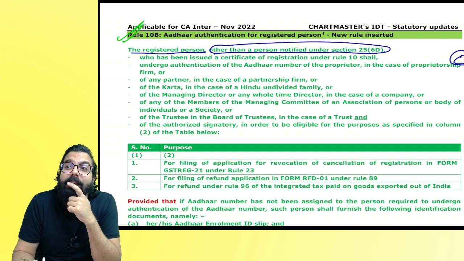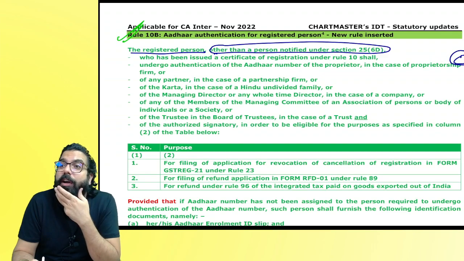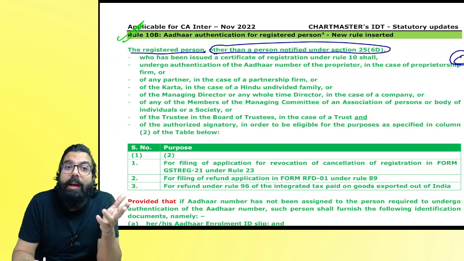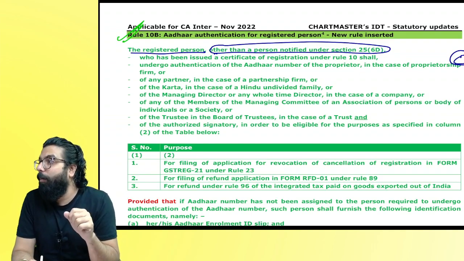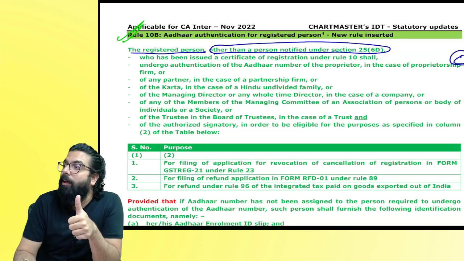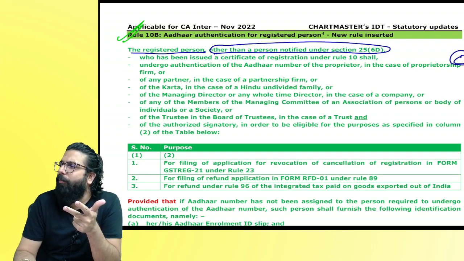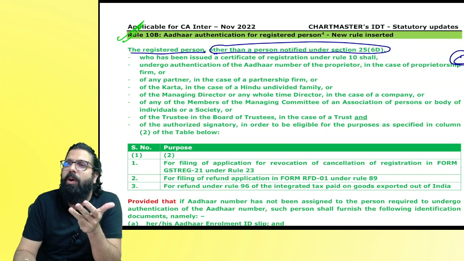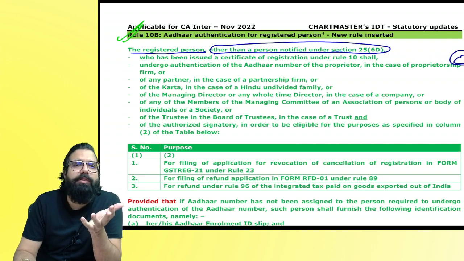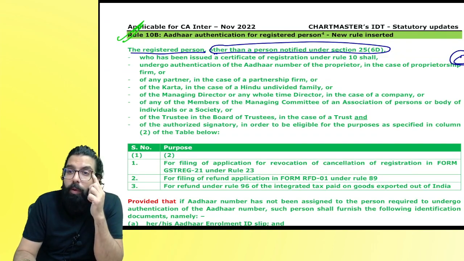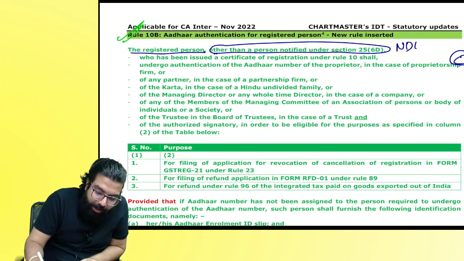Non-Indian citizen, Department of Central Government, State Government, Local Authority, Public Sector Undertaking, Statutory Body, UIN holder, all these people. New Delhi PSU. You remember? What was it? N for non-Indian citizen. D for Department of Central Government, State Government. L for local authority. P for public sector undertaking. S for statutory body. U for UIN holder. Other than those people, New Delhi PSU.